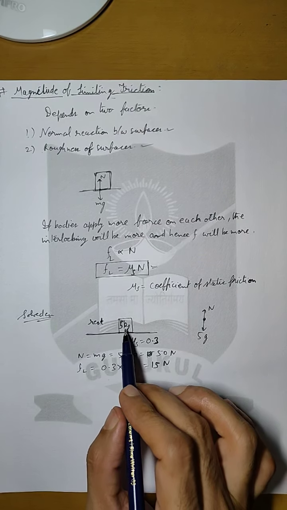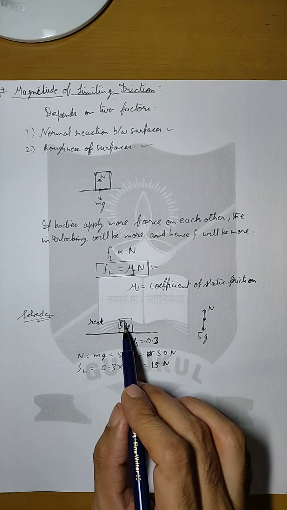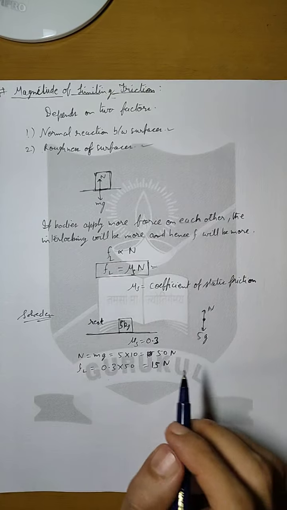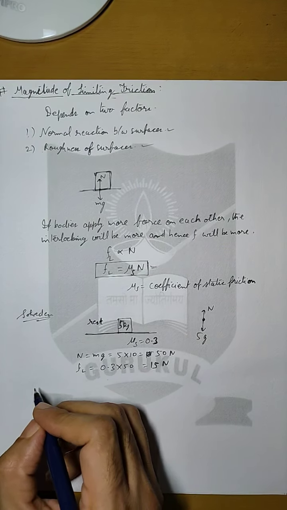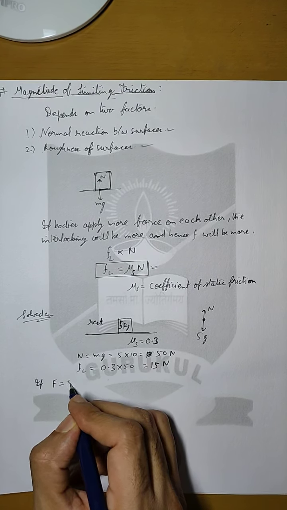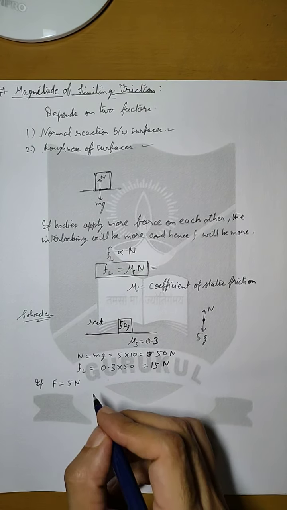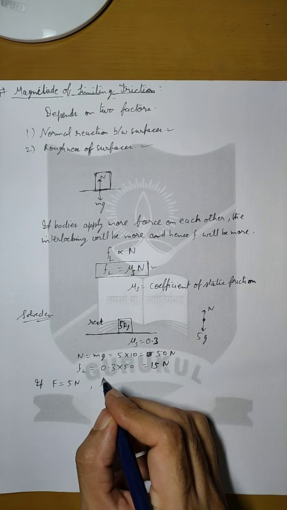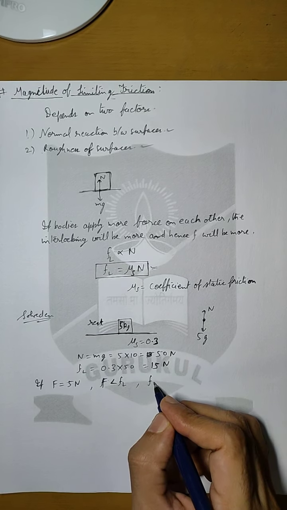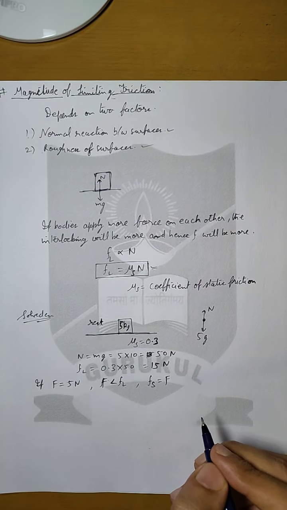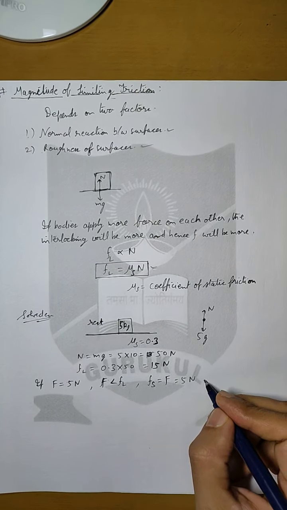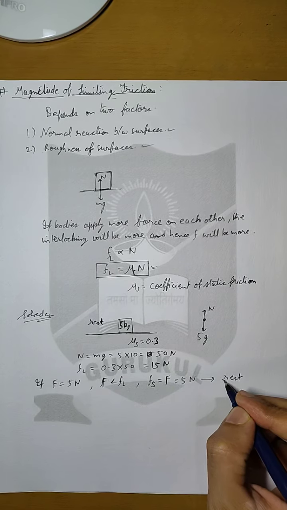So if we want to move this body, the force that has to be applied on this body has to be at least 15 Newton or more than 15 Newton. So let us say we apply an external force equal to 5 Newton. So what will happen? Here the force is less than limiting friction. So this means that the static friction and external force become equal and the body will not move. Both of them will be equal to 5 Newton, and the result is that the body will be at rest. It will not move.